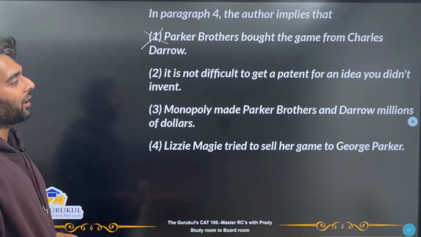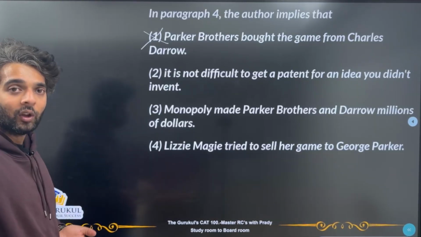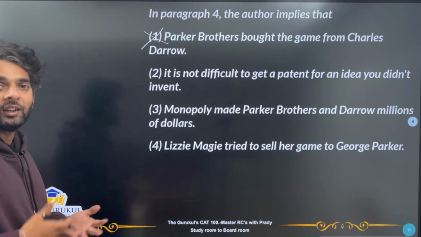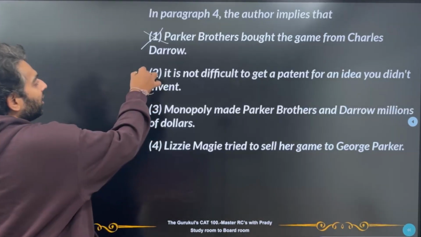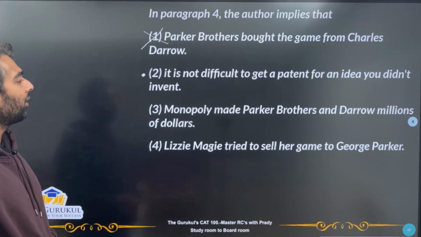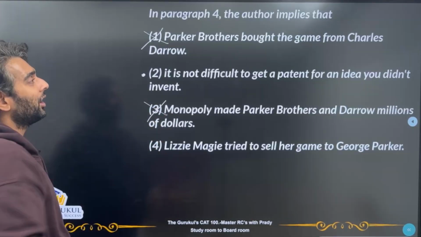It's not difficult to get a patent for an idea you didn't invent. So again, probably this is what the author is trying to imply, because Maggie invented the game, she had a patent, and yet Charles Darrow got another patent. So this could be another good answer. Monopoly made Parker Brothers and Darrow millions of dollars. Now this was something that's explicitly stated, so this is not an implication.